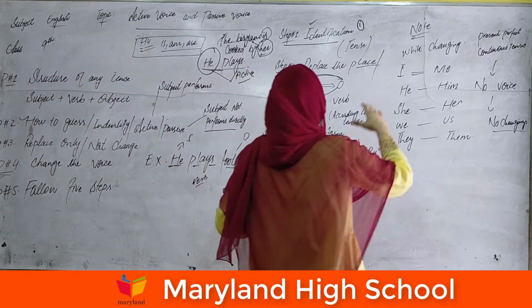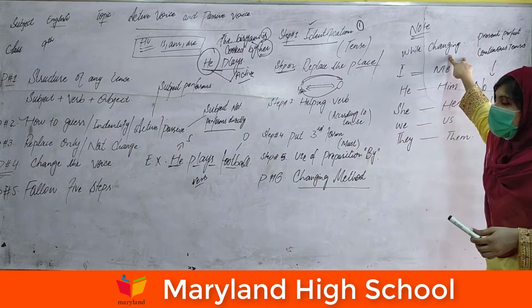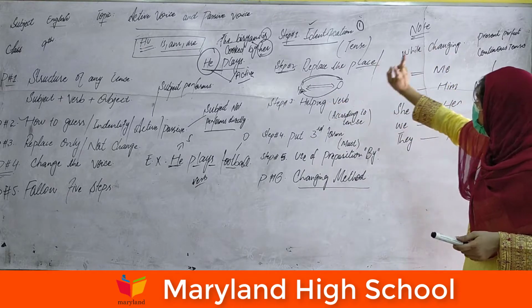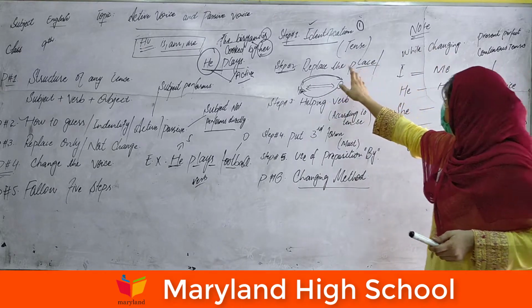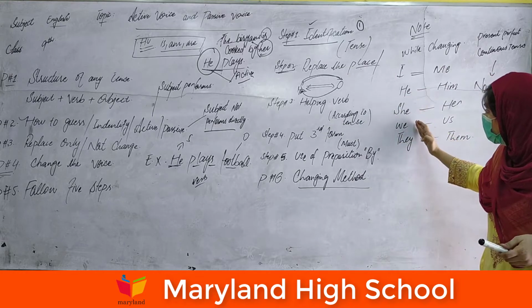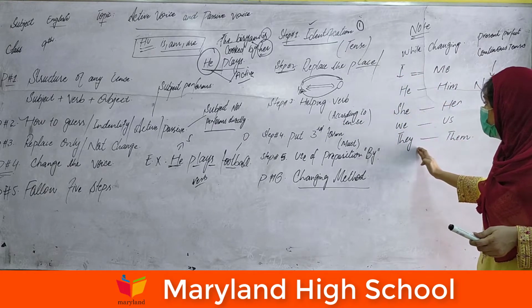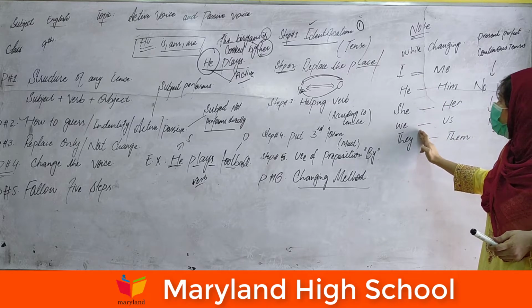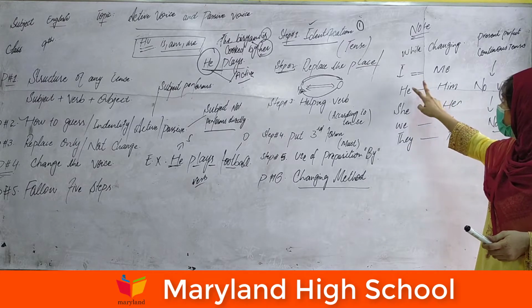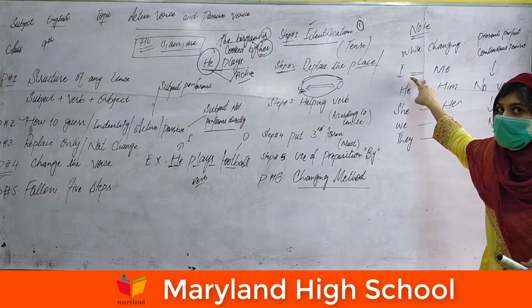The notable thing is that while converting active into passive, the subjective words I, he, she, we, they, when used as an object, must take the objective case.